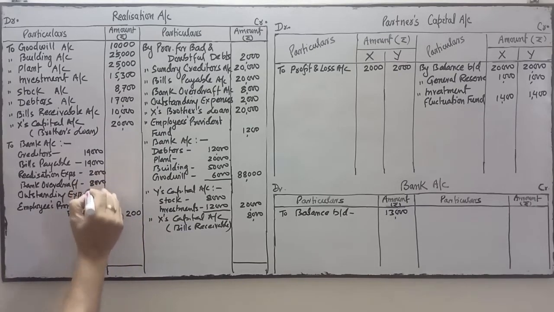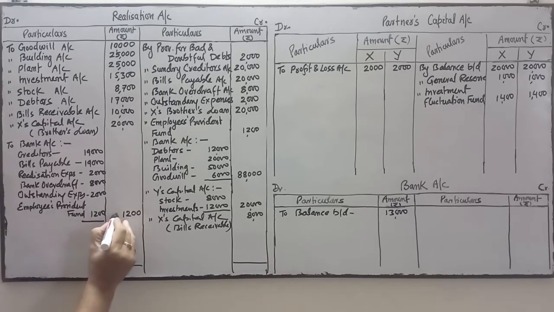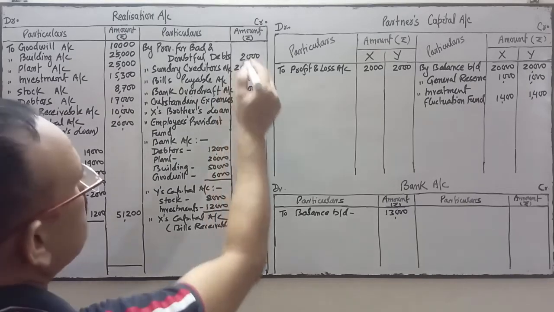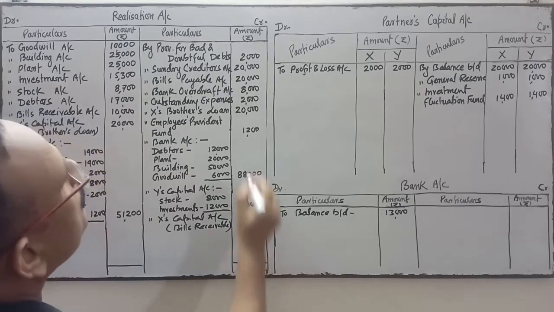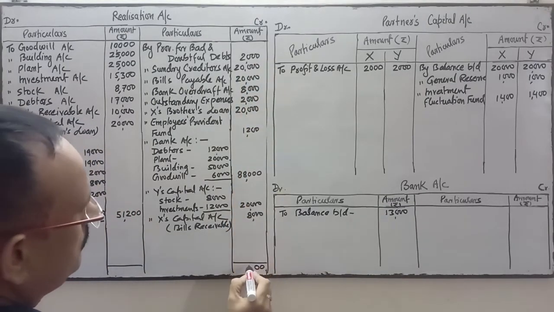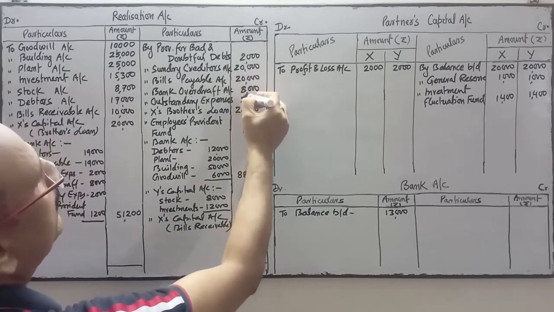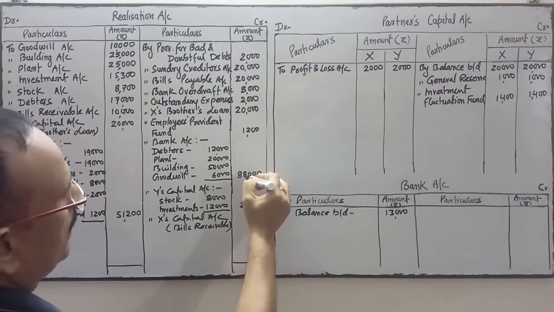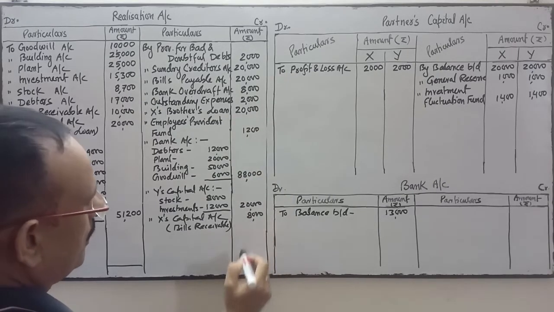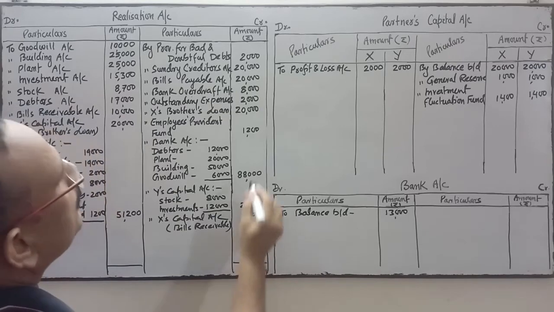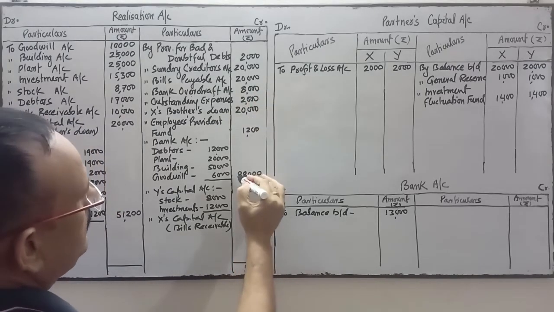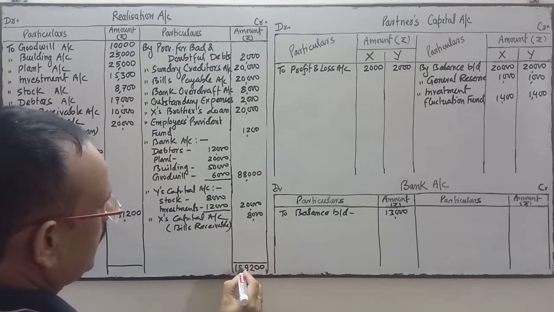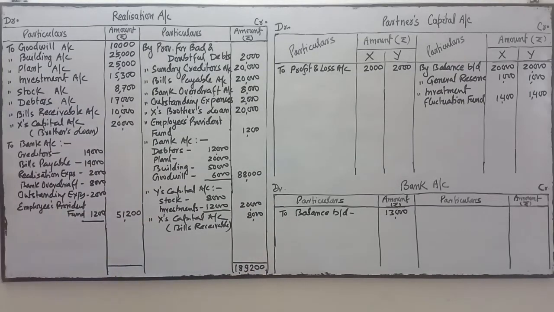Okay, we have to do the total of this bank: 51,200. Okay, now we'll do the total of this side: 1,89,200.